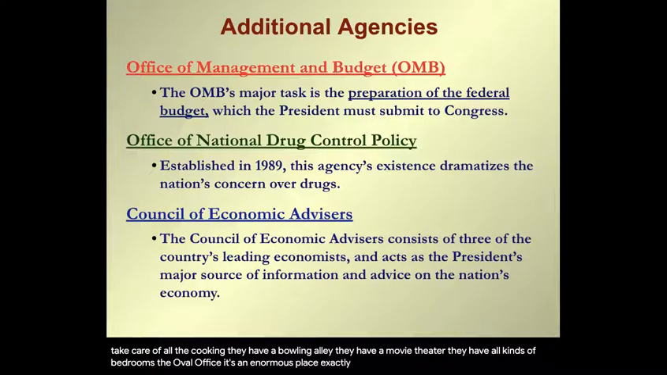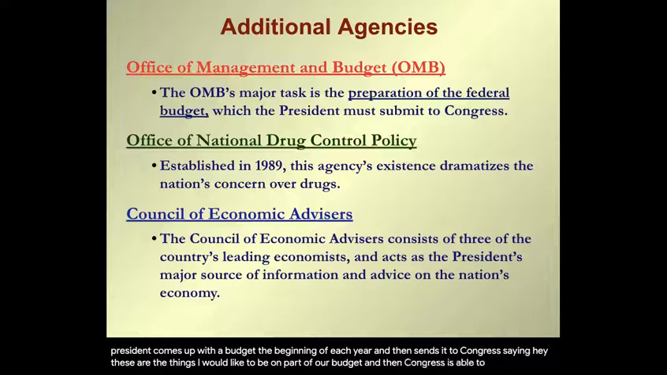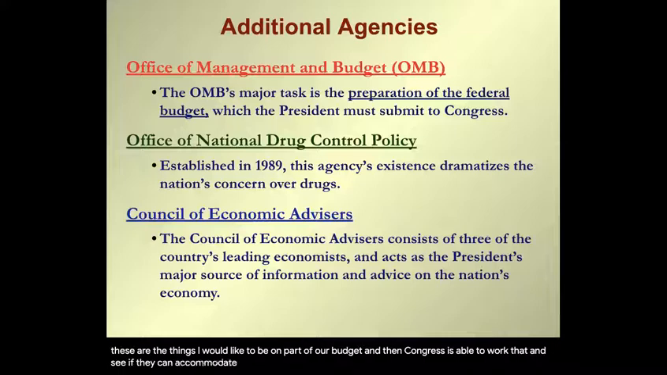Within the executive branch, we also have the Office of Management and Budget. So the OMB prepares the federal budget that they submit to Congress. So the president comes up with a budget at the beginning of each year and then sends it to Congress saying, hey, these are the things I would like to be part of our budget. And then Congress is able to work that and see if they can accommodate whatever the president would like.